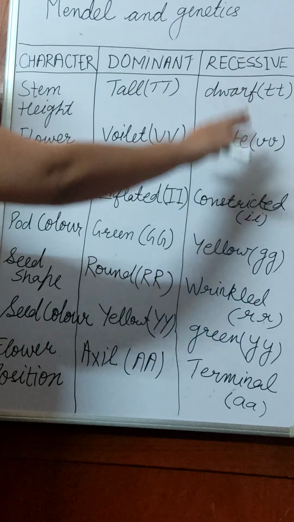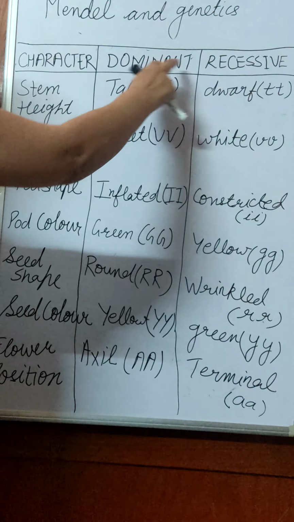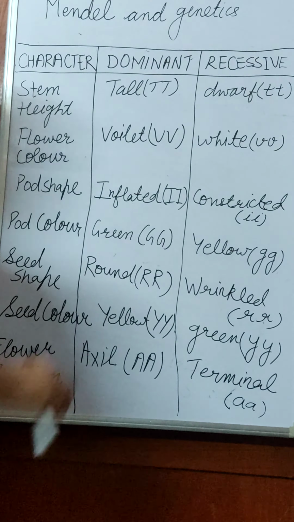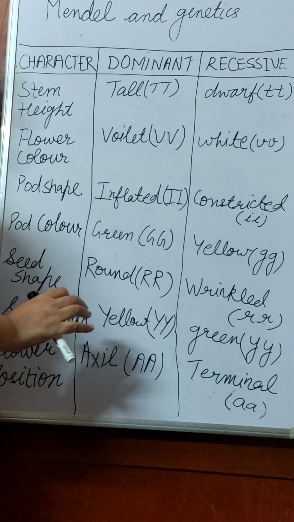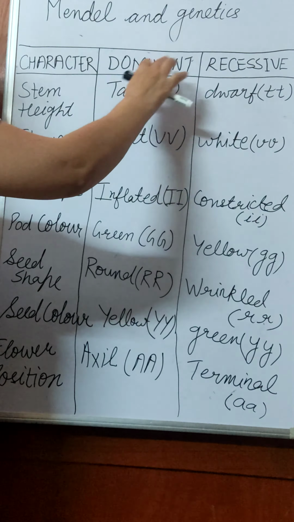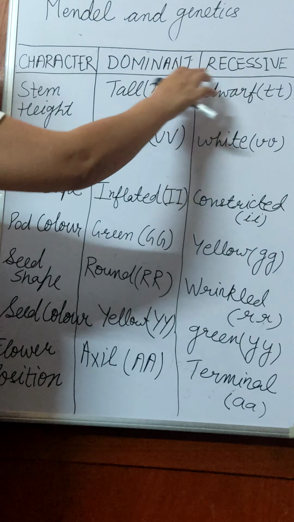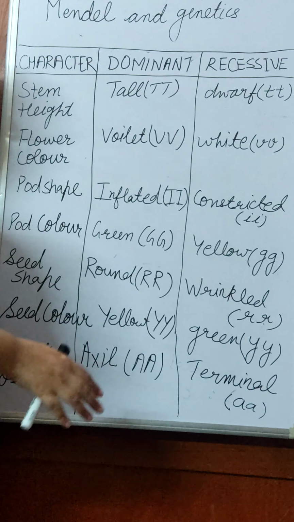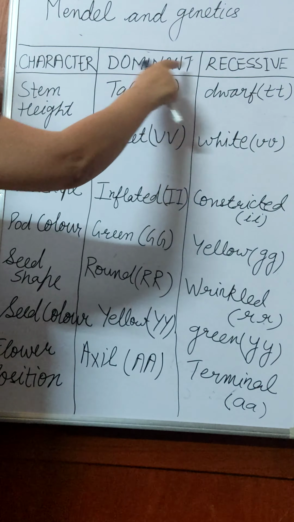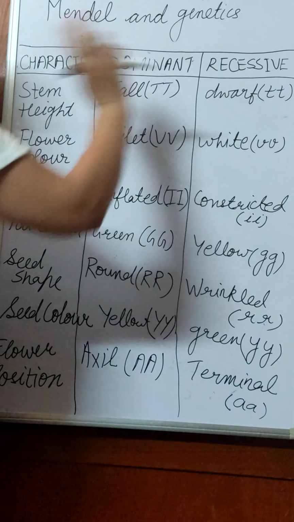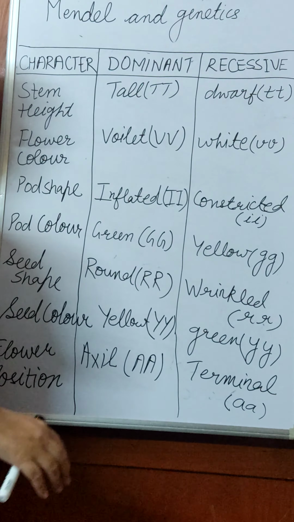Okay, so this is the chart. Now you will see the terms dominant and recessive. You will understand these terms when we come to the law of Mendel, or when we do the cross, or how Mendel showed that inheritance. These 2 terms we will learn as we proceed in the chapter.